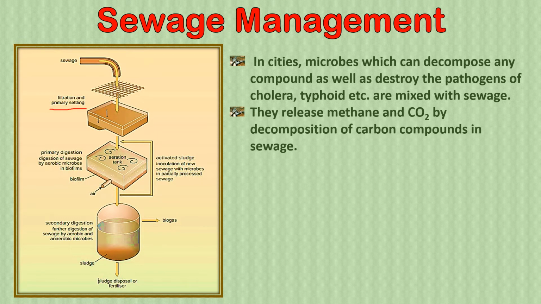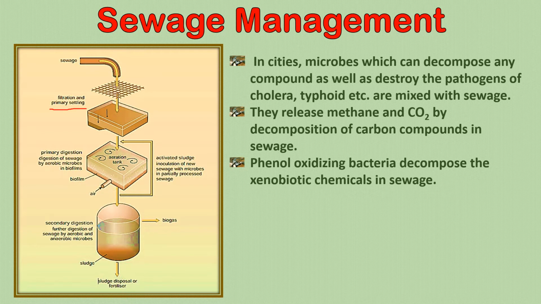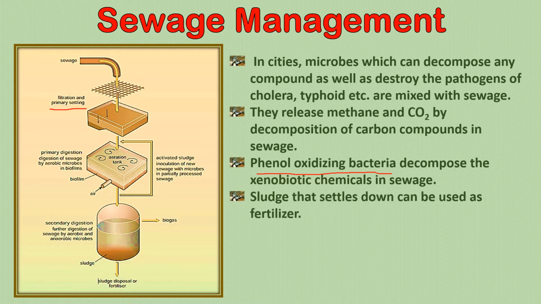They release methane, which is a clean fuel, and carbon dioxide by decomposition of carbon compounds in sewage. Phenol oxidizing bacteria, one type of bacteria, decompose all the unwanted or xenobiotic chemicals in sewage. The sludge, if you see here, is a dense, thicker part of the sewage which settles down. After the process is over, there's a sludge settling here.